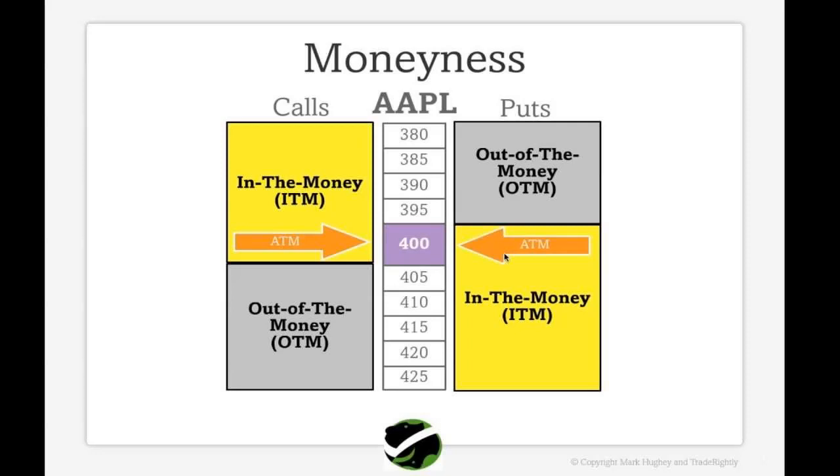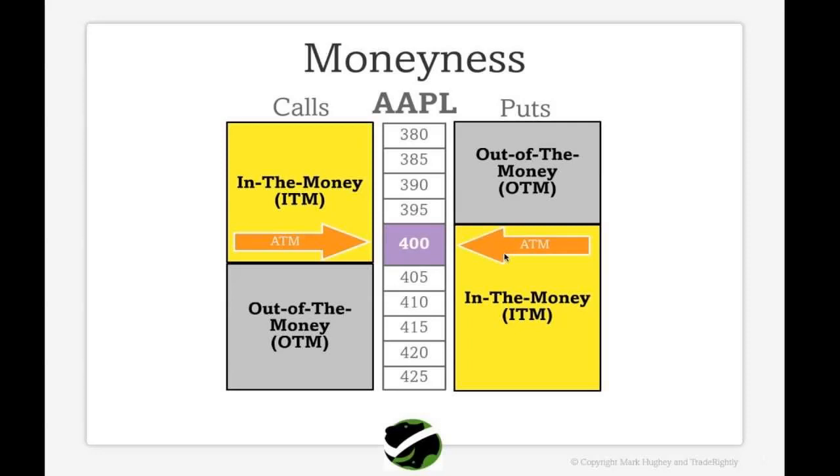Now let us suppose that the market value of the stock is 400 and we are buying the call option of strike price of rupees 400 itself. So it is called as at the money call option or ATM call option. Now let us suppose that the strike price of the call option is rupees 405 and the market price is 400. So we are buying a call option with the strike price of 405, then it is out of the money call option or OTM call option.